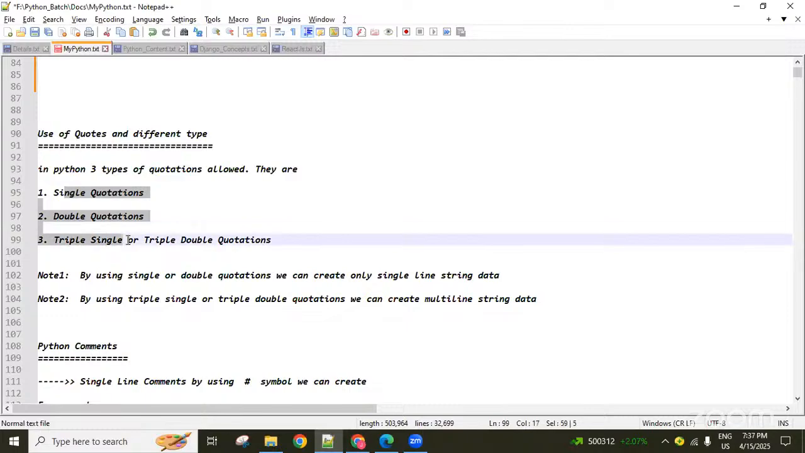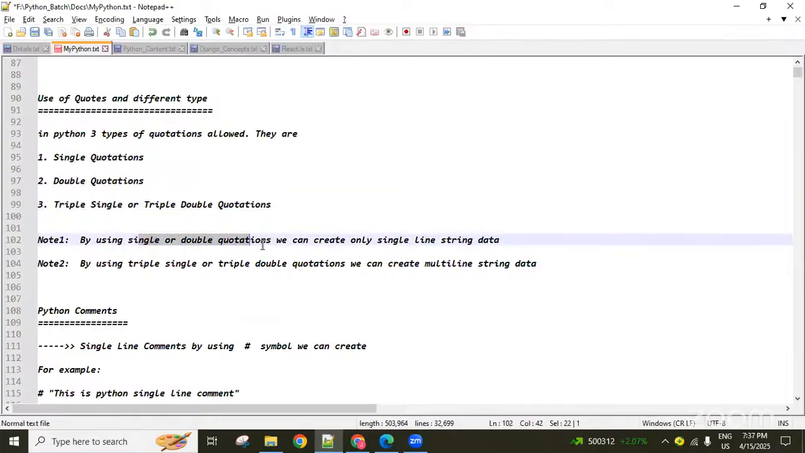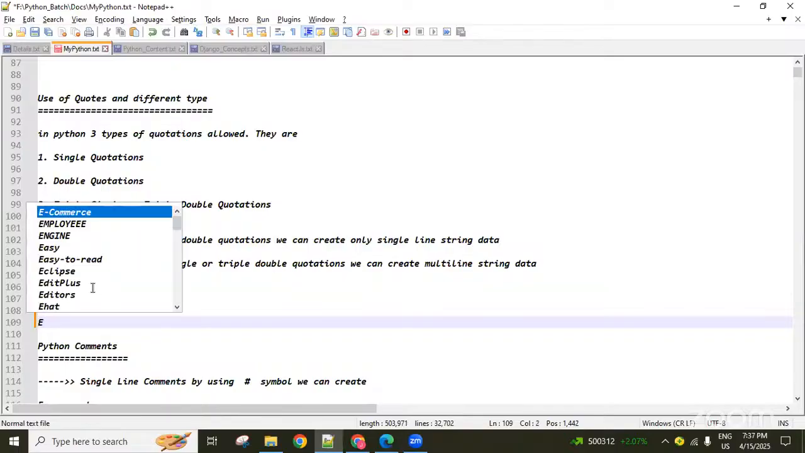Using these quotations, we can represent string type data in Python. By using single quotation or double quotation, we can represent single line string type data. By using triple quotations, we can represent multi-line string data in Python. Understanding this? Yes, guys. Remember this point, and there is also the escape sequence character.